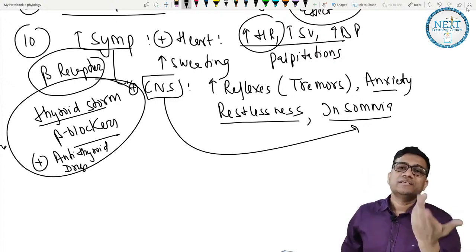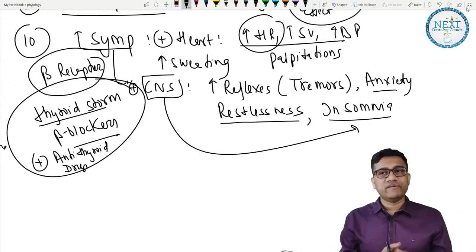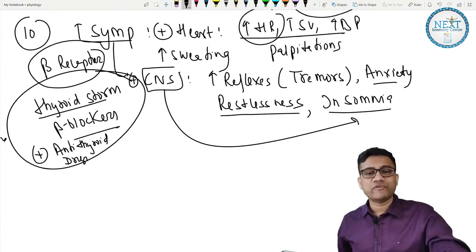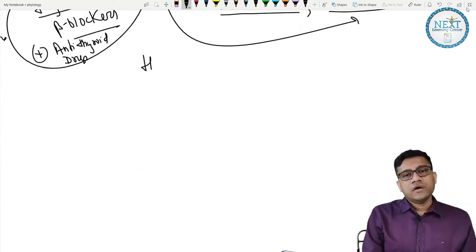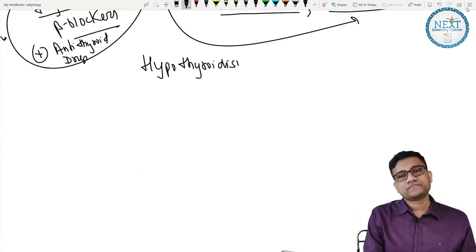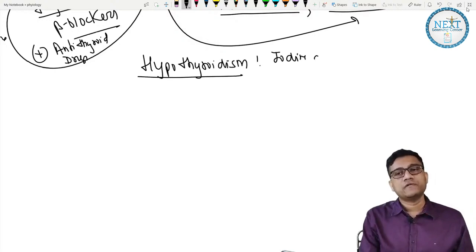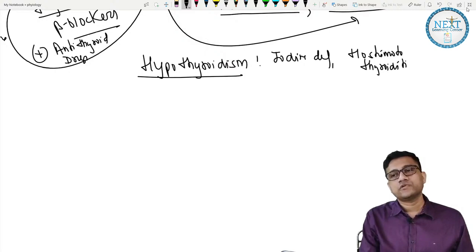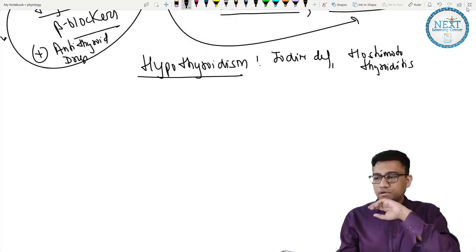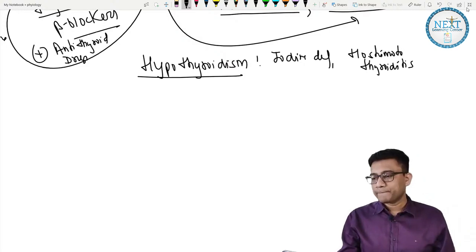Now comes a question: sir, can you summarize the features in one very simple table? So let me do it for you. Okay, first is hypothyroidism. Multiple reasons, like iodine deficiency or Hashimoto thyroiditis. Okay, clear? So it could be this one. Okay, fine.